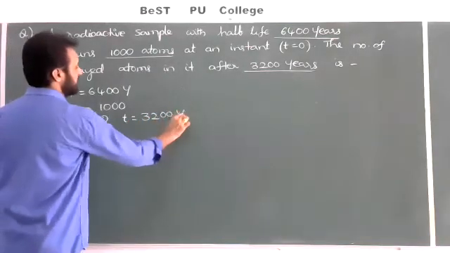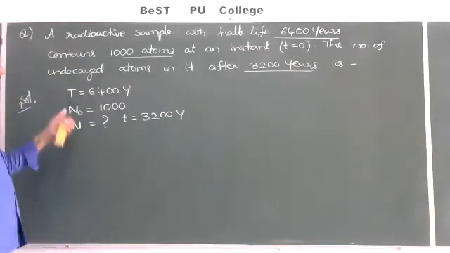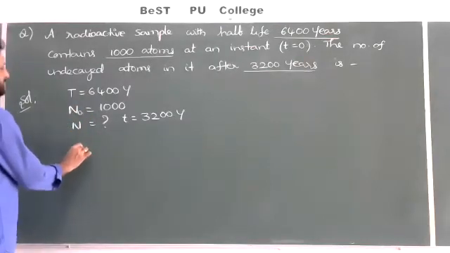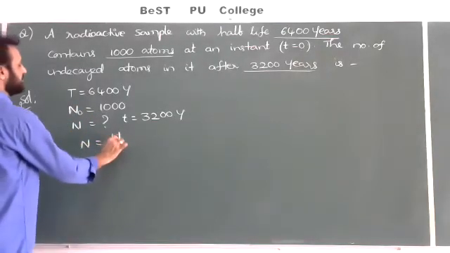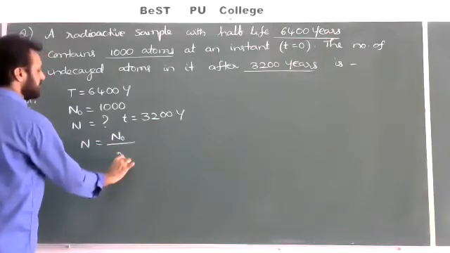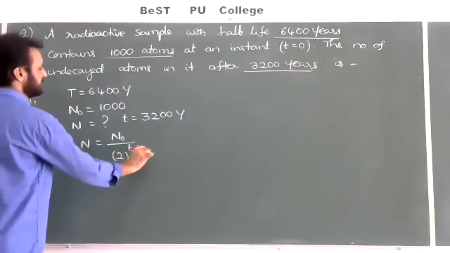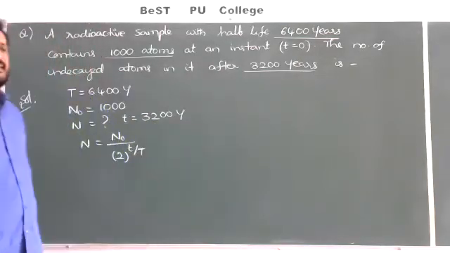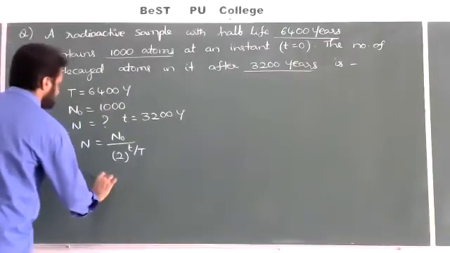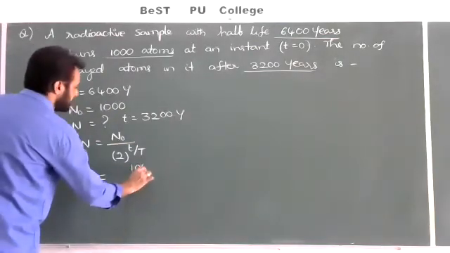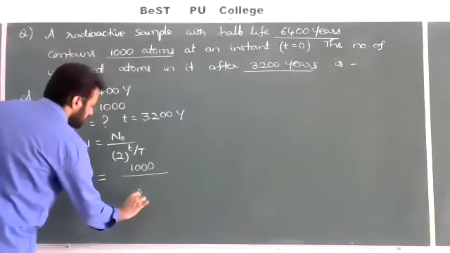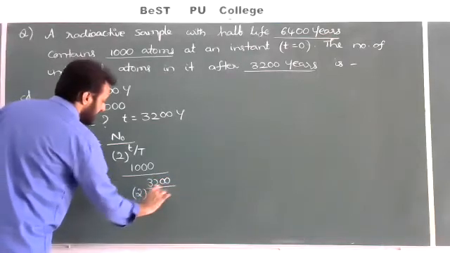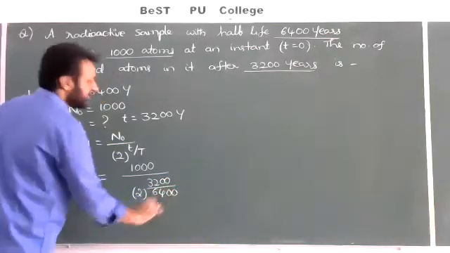Now pick the suitable formula. N naught is given, small t is given, capital T is given, N we should calculate. We have the formula N is equal to N naught by 2 to the power of small t by capital T. N is equal to 1000 divided by 2 to the power of 3200 divided by 6400.